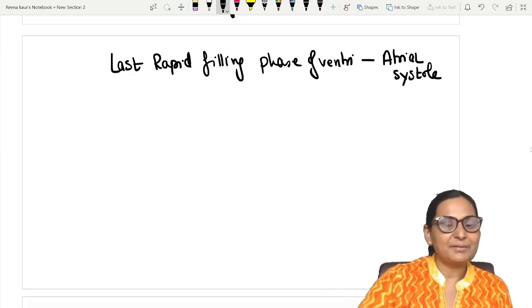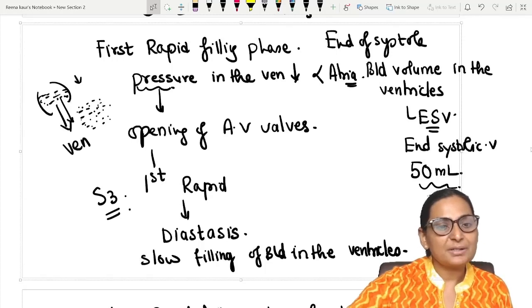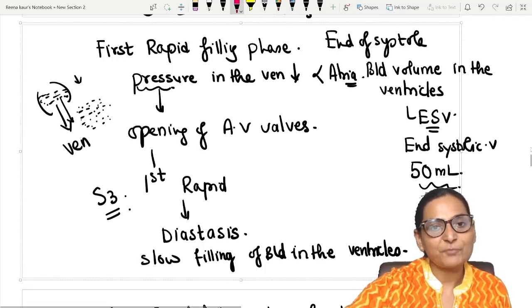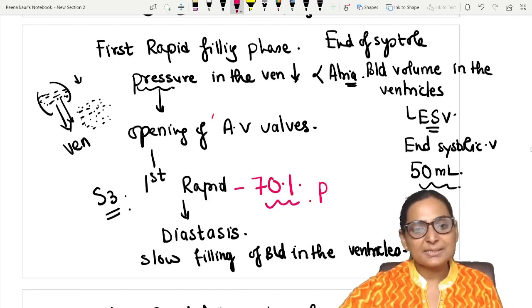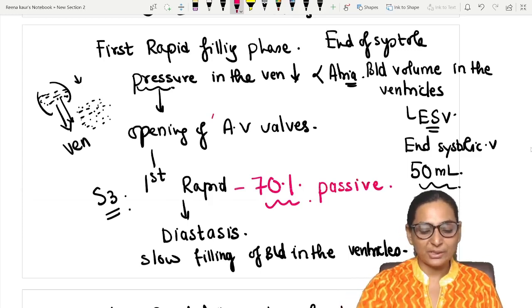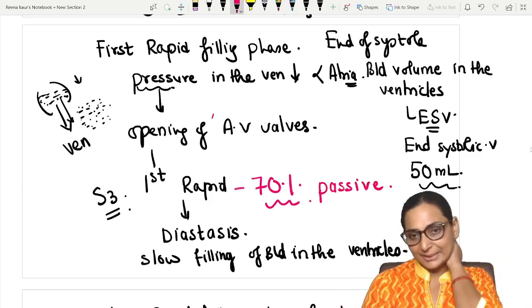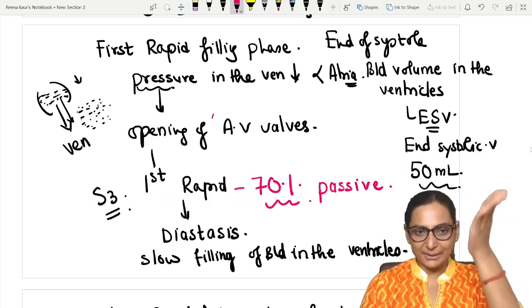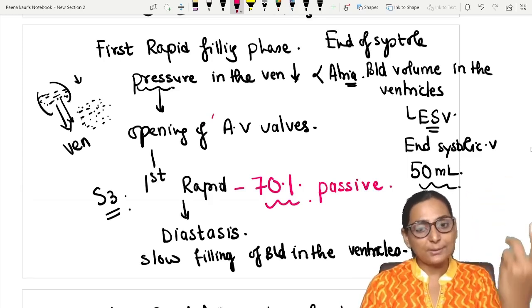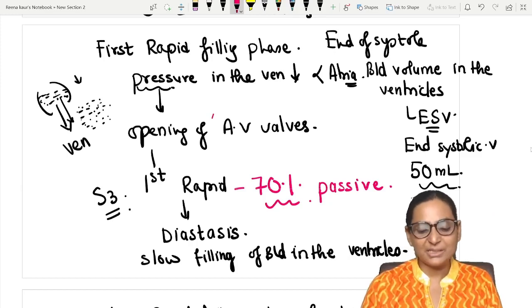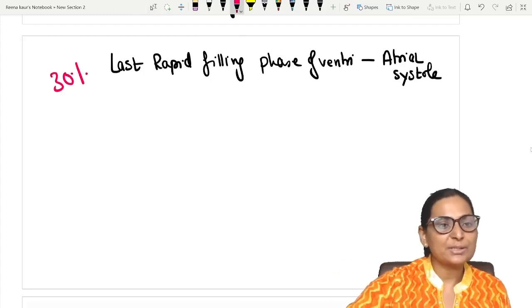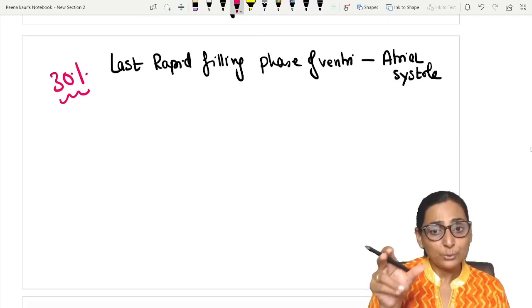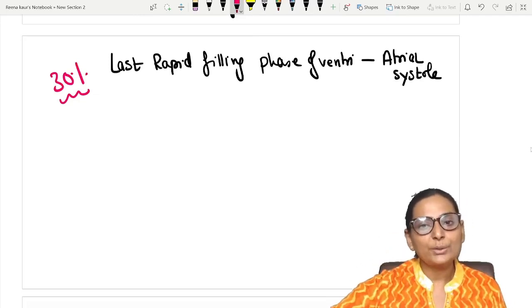The first rapid filling phase, ये वाला जो हमने देखा था, is responsible for 70% filling of the ventricles, and this is a passive filling of the ventricles because the blood is just going down its gradient. The blood is more in the atria, it is coming down its gradient into the ventricles, and it is passive filling 70%. But the small amount of the blood volume, that is around 30% of the blood volume into the ventricles from the atria, is going to be caused only when the atria contract.